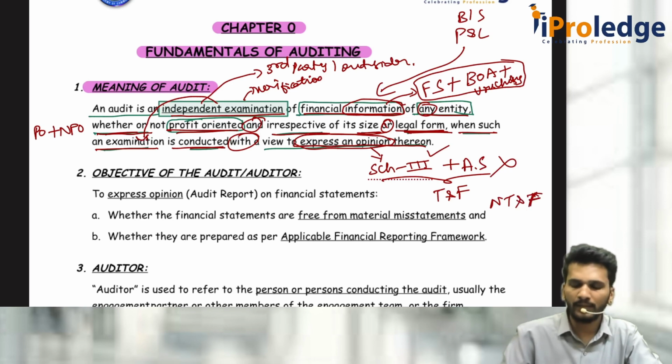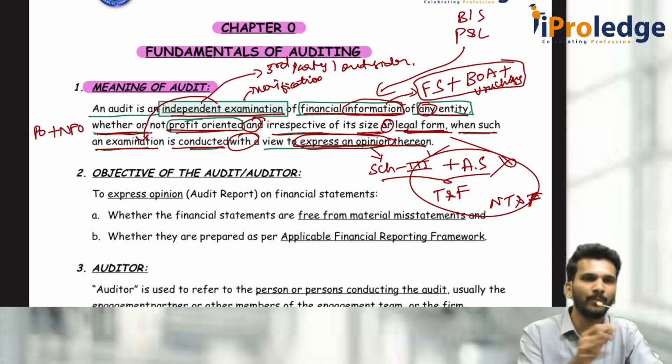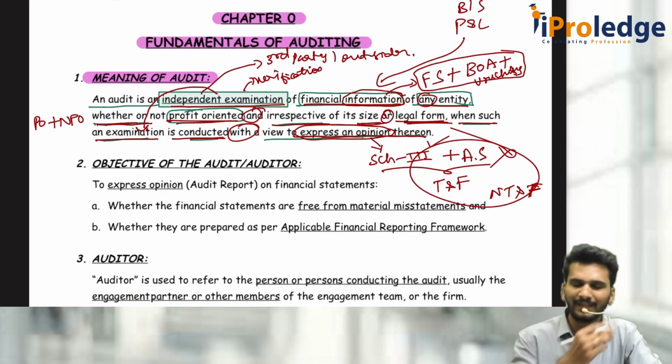So that anybody who is connected to the company and wants to take a decision can take that decision based on my opinion. I am not telling people to invest in the company. I am telling people what is there in the company. It is like I am a postman. Whatever information is given by the company, I am just conveying it to the respective users of the financial statements. So this is called audit.